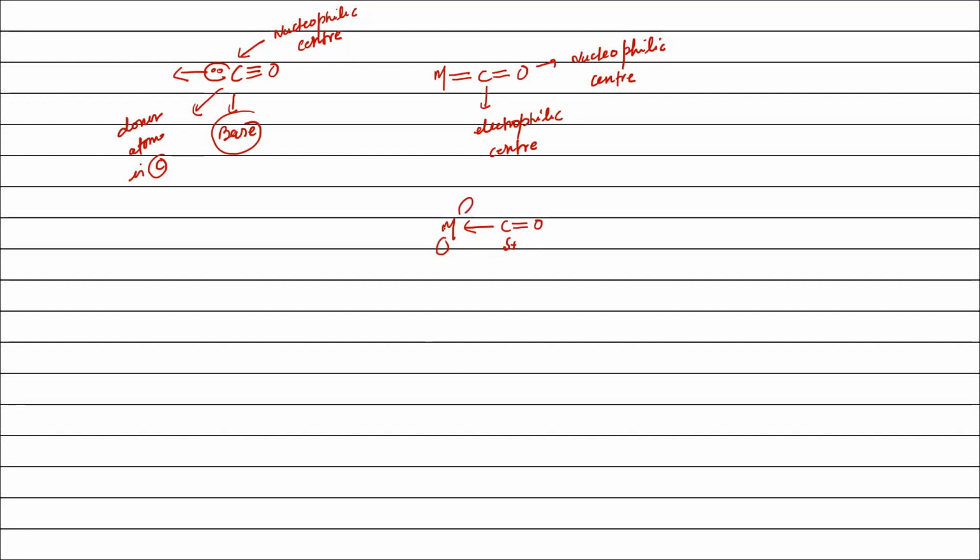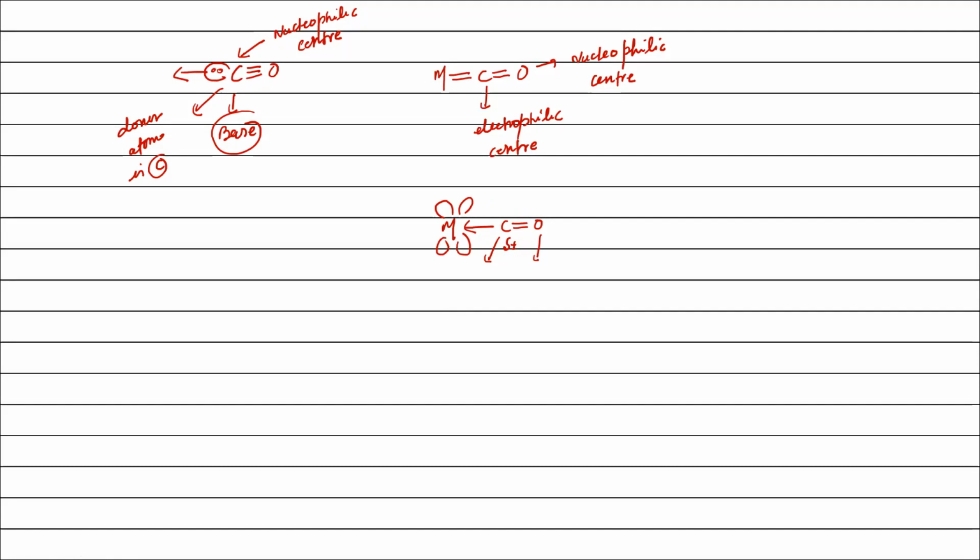When metal donates electron to the pi star orbital, electron density comes on both carbon atom as well as oxygen atom, because the pi star orbital is present on both carbon and oxygen. When carbon monoxide donates electron to the metal, the electron is mainly donated by the orbital which is largely localized on carbon, because this orbital is of non-bonding type, and non-bonding orbitals are similar to atomic orbitals. That means they are mostly present on one atom, either carbon or oxygen, right?